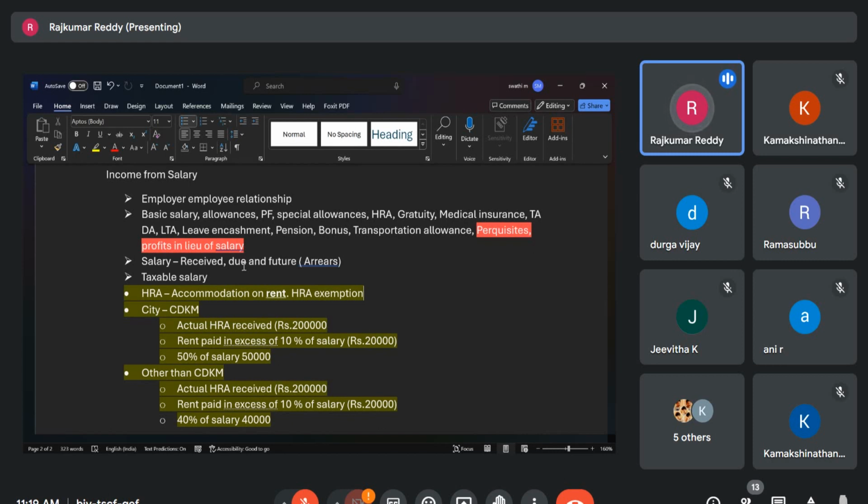Then sometimes a benefit is given for all the employees, not specifically for one, like a gym opened in your office for the benefit of employees, or a recreation club. So these things are for the benefit of all the employees. It is not for a single employee specifically. Such welfare measures are not perquisites chargeable to tax.